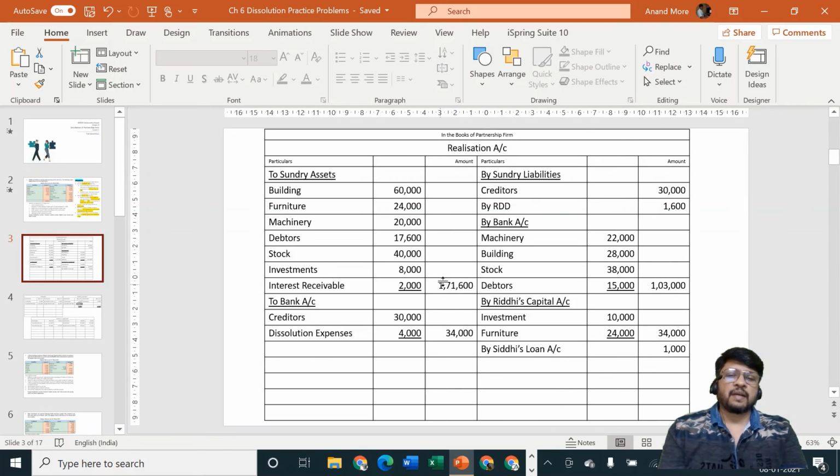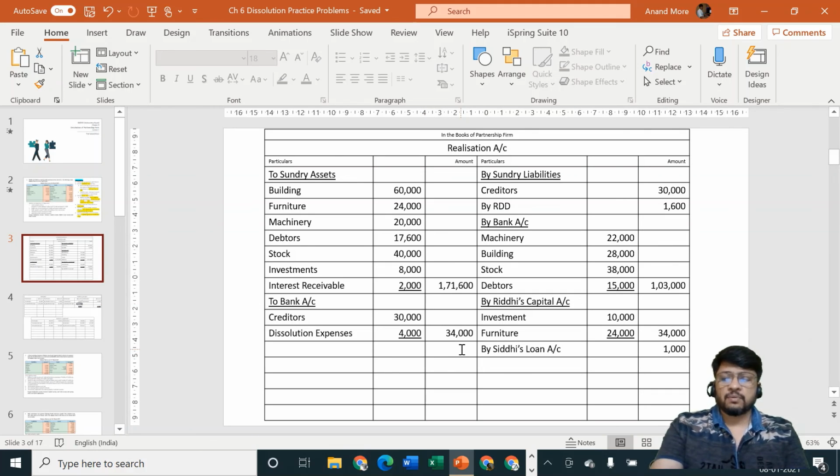Let us check now. I think this is 1,71,000 plus 34. So totaling is somewhere around 2 lakh plus. Whereas on the credit side totaling is 30 plus 1, 31. 31 plus 1,03 means 1,36 or something like that, plus 34. So 36 plus 34, that means it is around 1,60. 67, 66, etc. and plus 1,000. So that goes to around 1,67. Not a big amount. Obviously debit side is bigger.